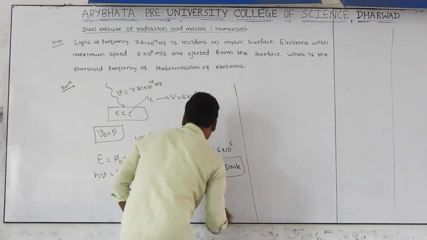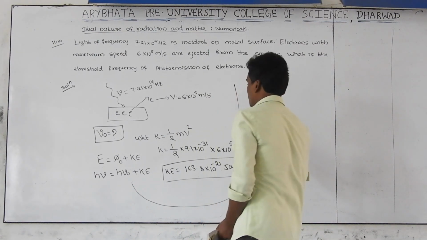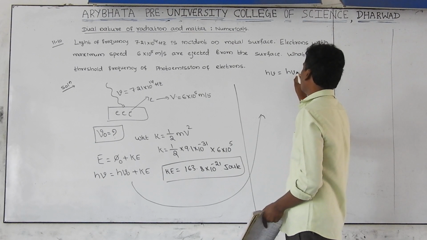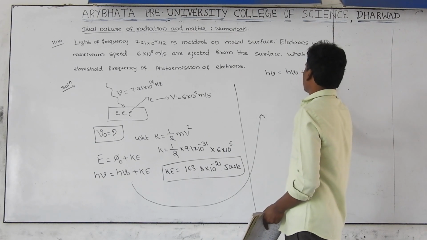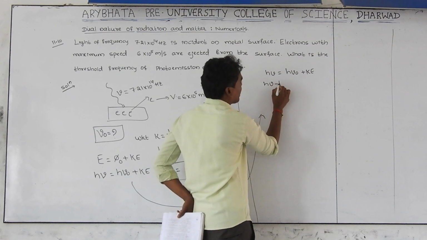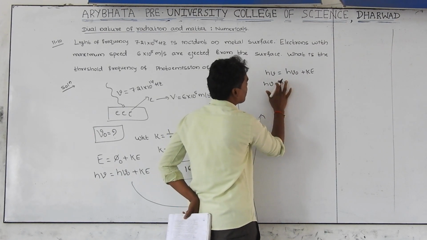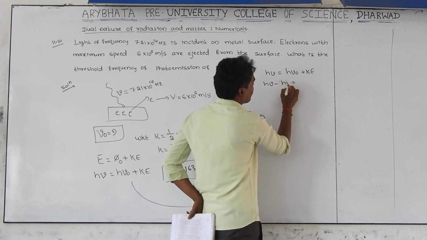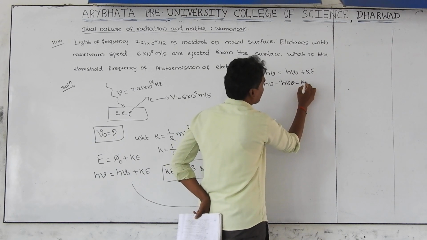This relation can be written as hν = hν0 + kinetic energy, and here hν − hν0 = kinetic energy. Taking h common, ν − ν0 = kinetic energy.